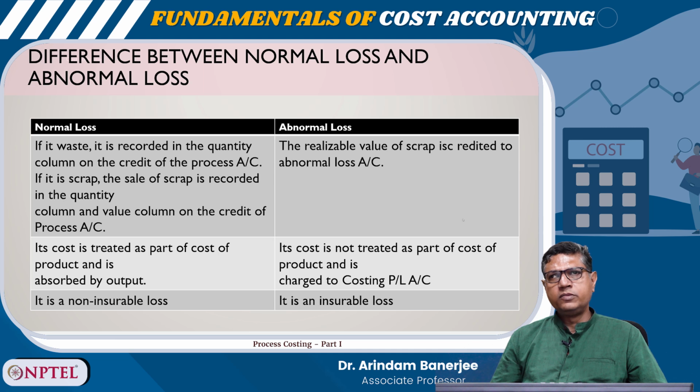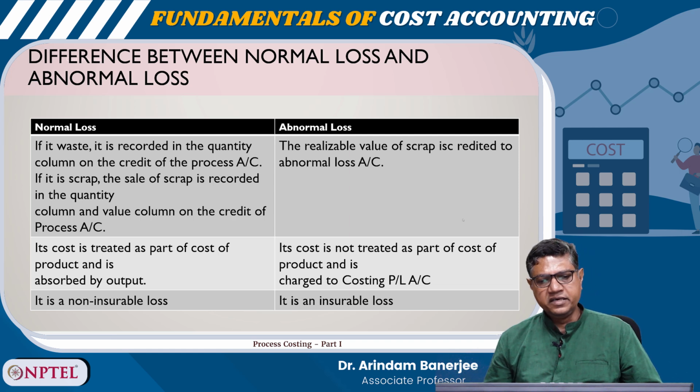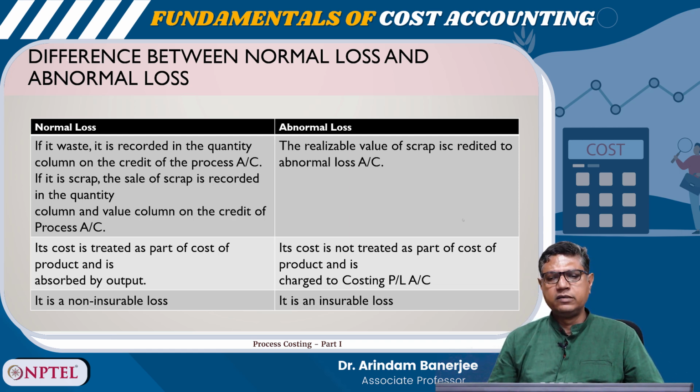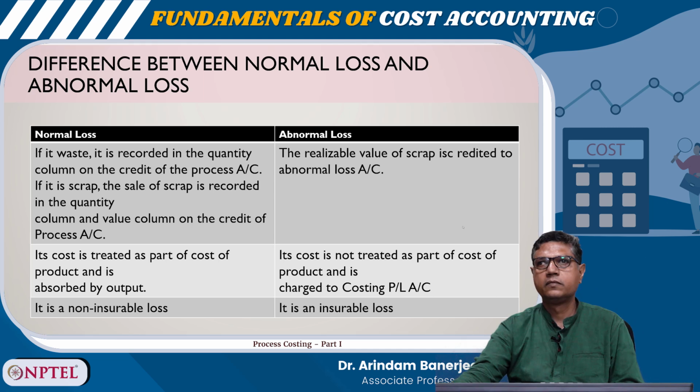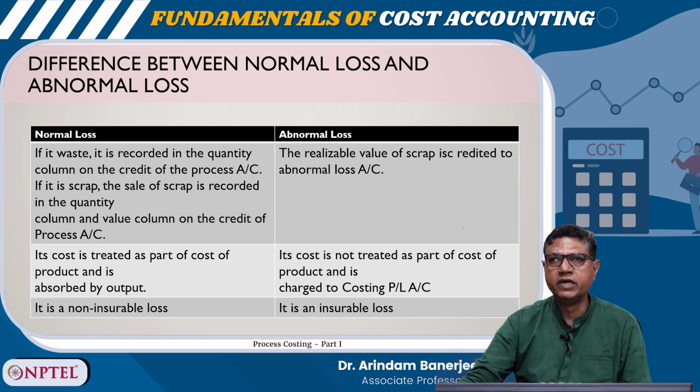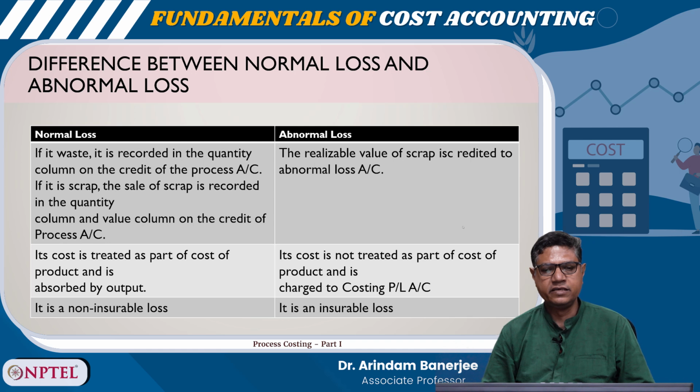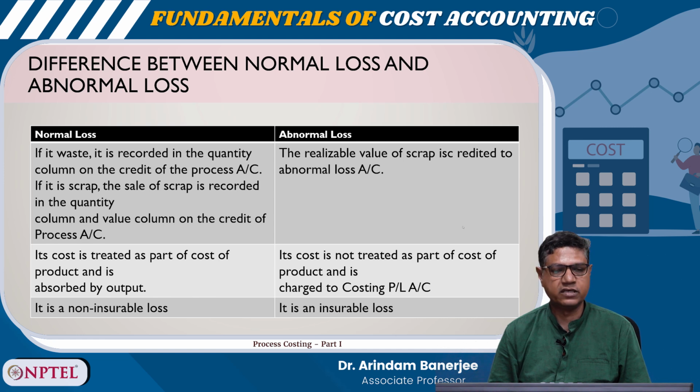In case of normal loss, if it is a waste, it is recorded as a quantity column on the credit of the process account. If it is scrap, the sale of scrap is recorded in the quantity column and value column on the credit of process account.